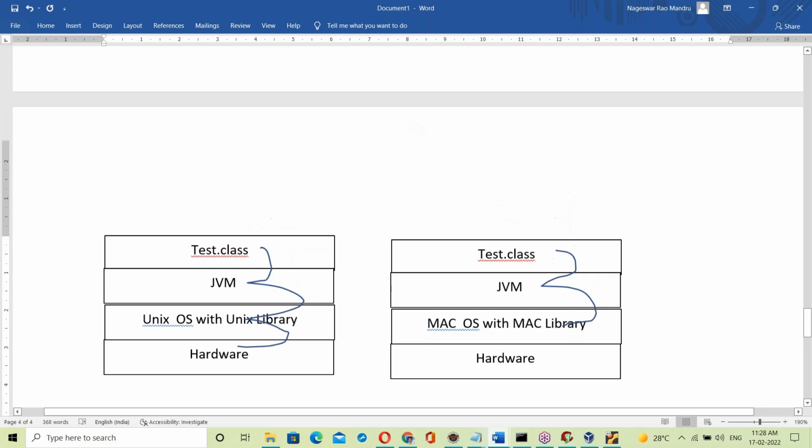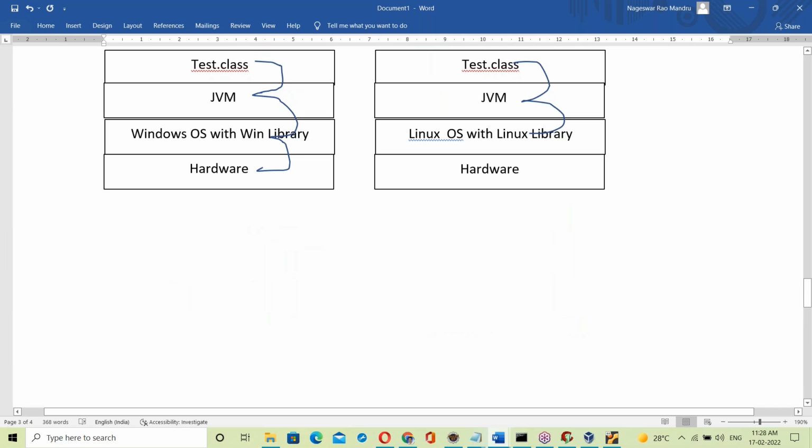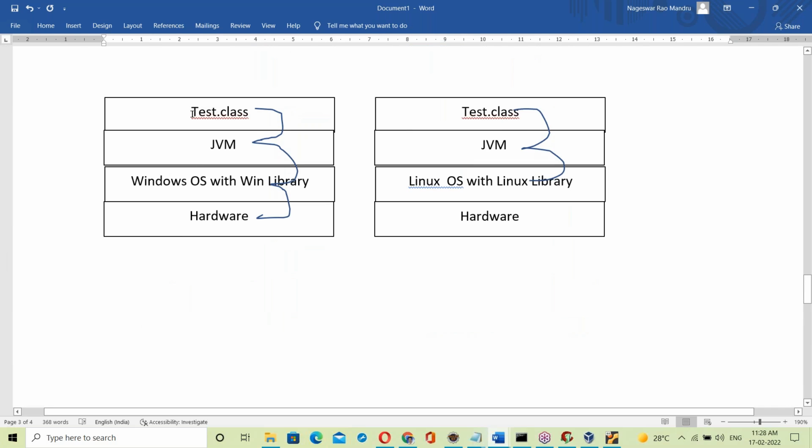So what is happening here? Whenever the OS changes, that link changes automatically. Tested.class placed on Windows OS, the Windows JVM links with the Windows OS library. The same Tested.class file running on Linux OS, the Linux JVM takes Tested.class and links with the Linux OS library.